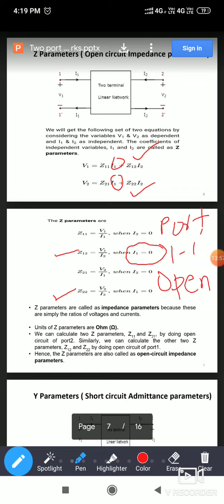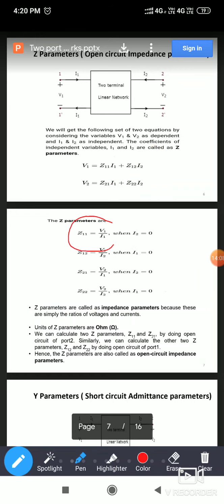So next point: all these Z parameters are called impedance parameters, because if you carefully observe the equation, Z11 is equal to V divided by I. So every parameter contains V divided by I, and V divided by I means impedance. So the unit of Z parameters will be ohm.